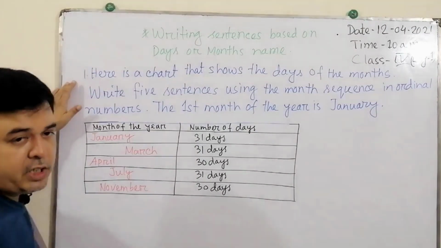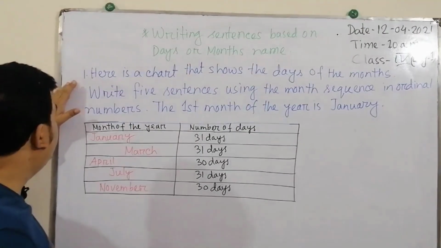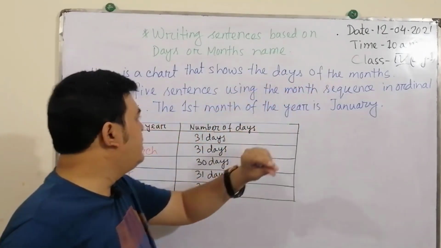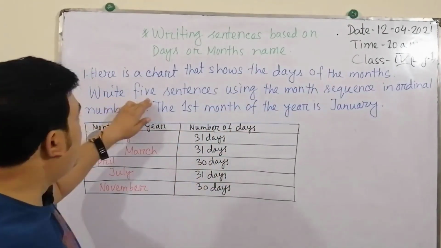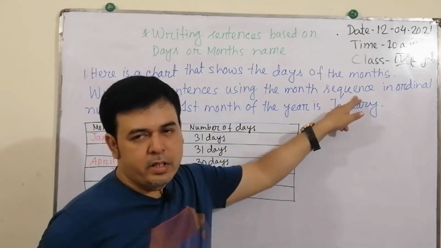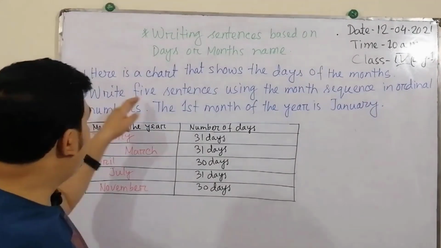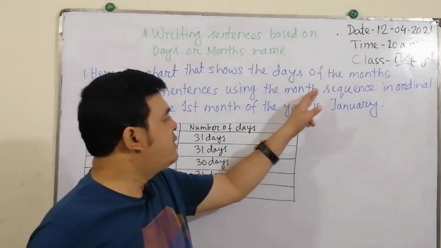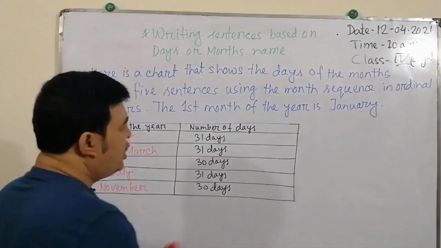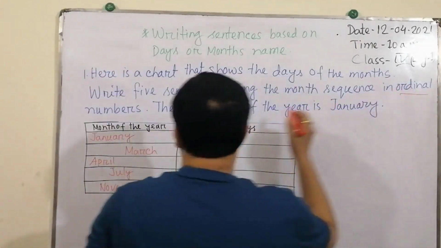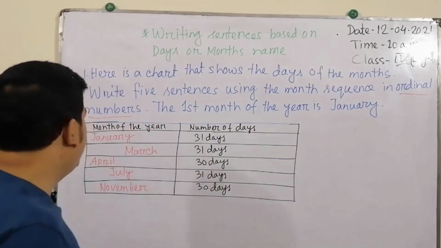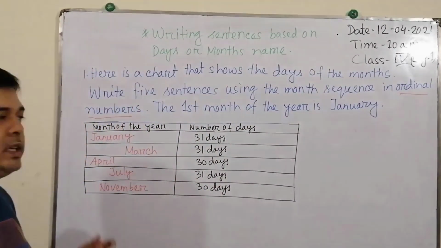What is the question? How is the question pattern? Here is a chart that shows the days of the months. Write 5 sentences using the month sequence in ordinal number. What is an ordinal number? The first month of the year is January. The first month of the year is January.